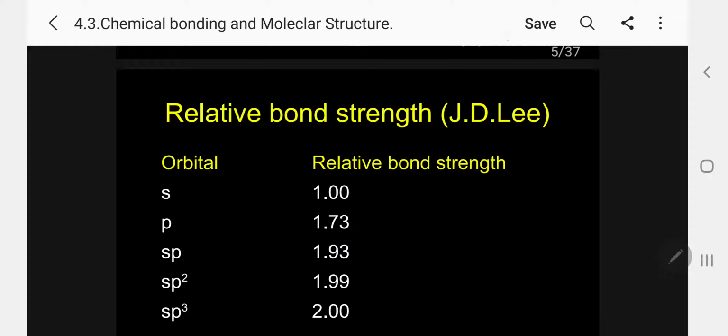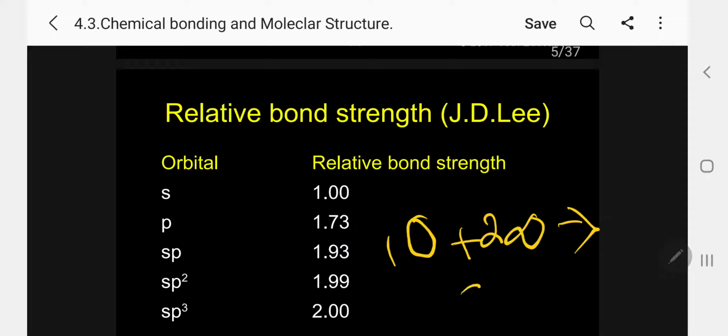Go for sp2. Kindly follow. In this case, 1s plus 2p undergo combination to produce 3 sp2 orbitals. This is the shape.